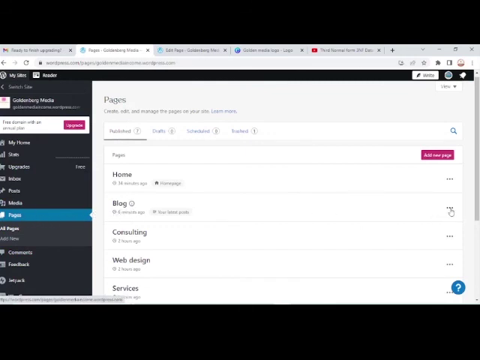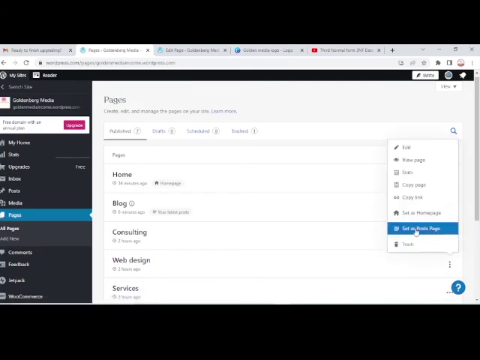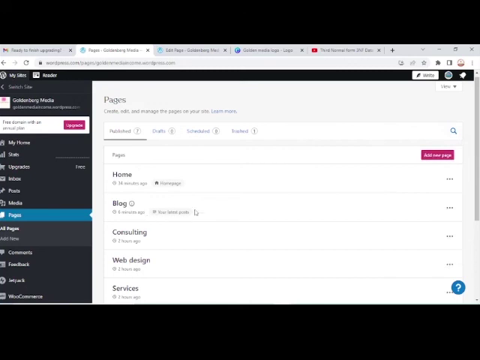All we need to do is change it so that instead of showing a regular page, it's going to be shown as a blog page. For example, if I bring this up, you see set as post page, set as home page, and all that. So what we just did is set this as the post page, and automatically every latest post will land on it.